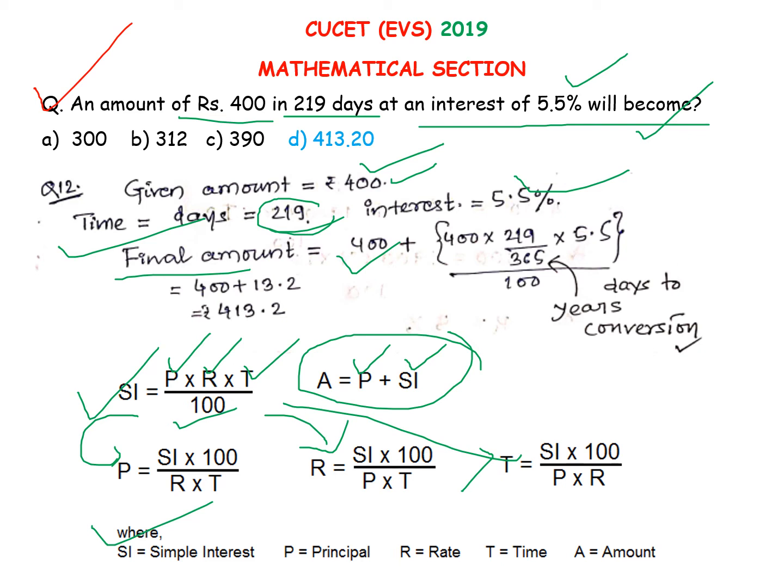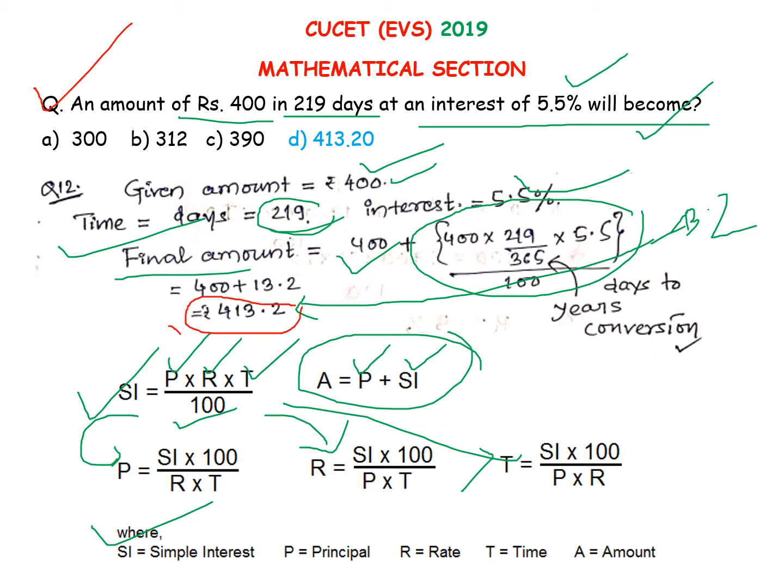So you will convert that 219 days to years, because rates are always calculated in the form of years. We have converted it into years by dividing by 365 days. Now the answer you will get, the SI, will be 13.2. So this is my answer: 400 plus 13.2, that is 413.2. So this is the answer.